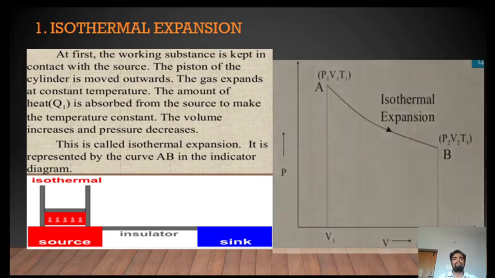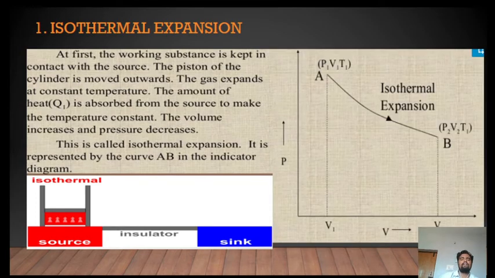Here we can observe the indicator diagram. The indicator diagram is the graph between pressure and volume of the system. Volume is taken along the x-axis, pressure along the y-axis. So this PV diagram indicates the relation between pressure and volume of the system. The thermodynamic system or working substance at point A is described by certain variables P1, V1, T1.